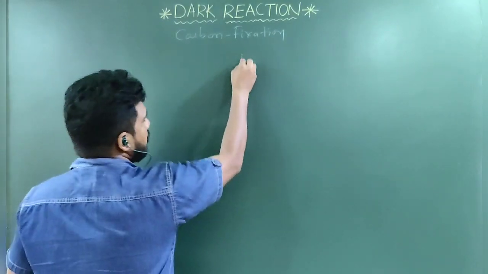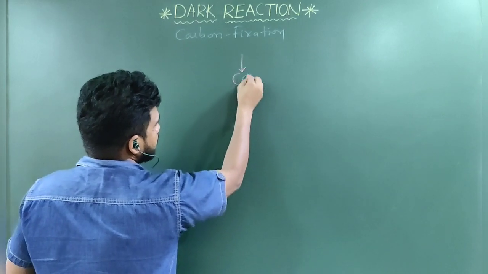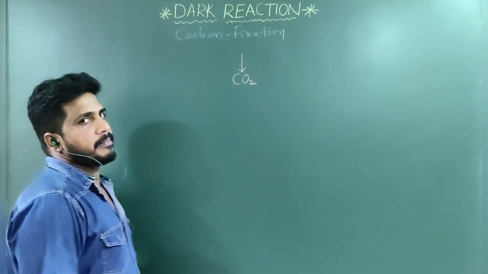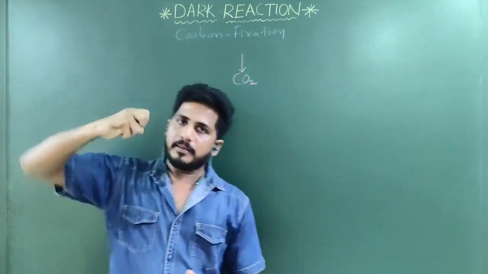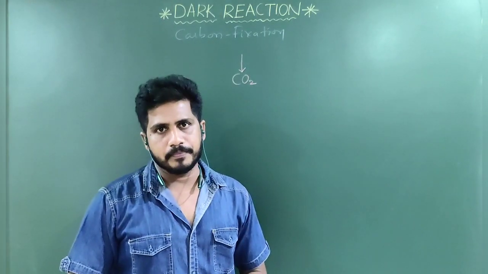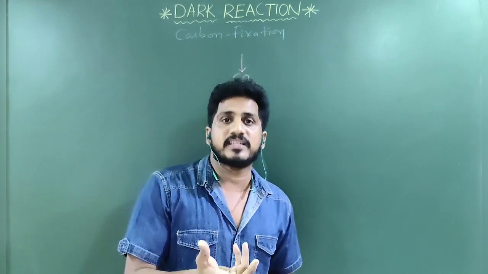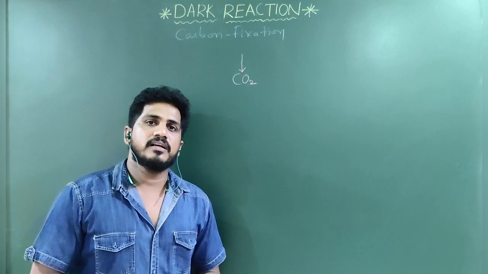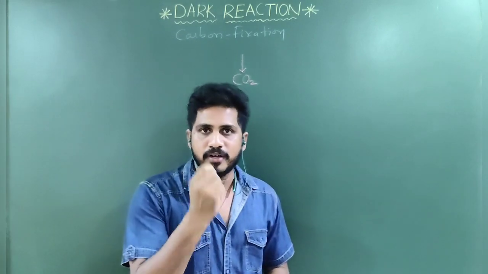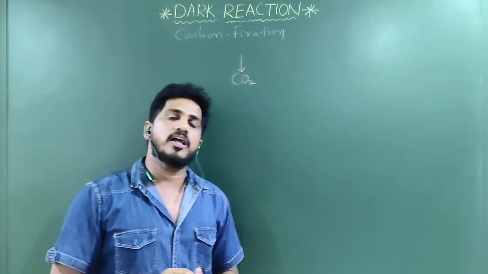When carbon dioxide enters the stroma, how does it enter? Where will this carbon be picked up from? From the atmosphere, through the stomata. In the plant anatomy structure, the lower epidermis consists of some holes or gap-like structures called stomata.